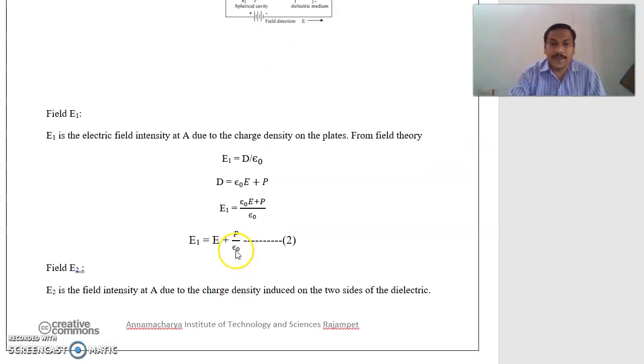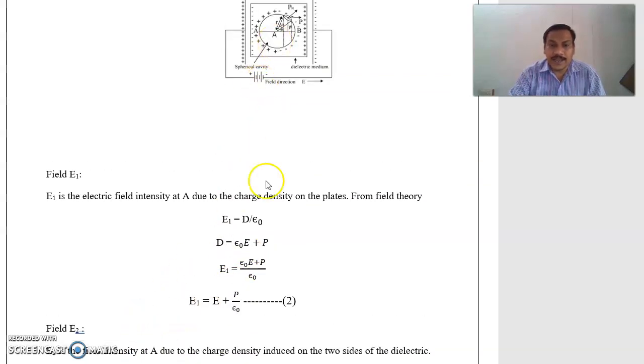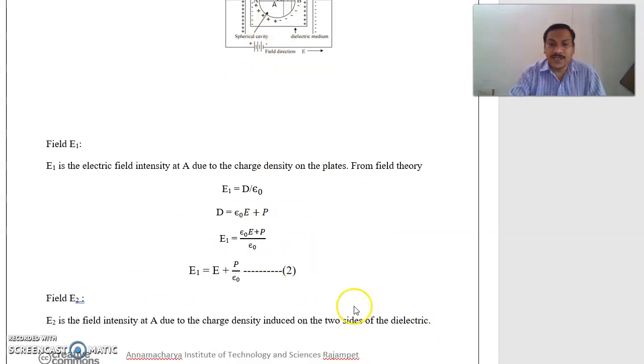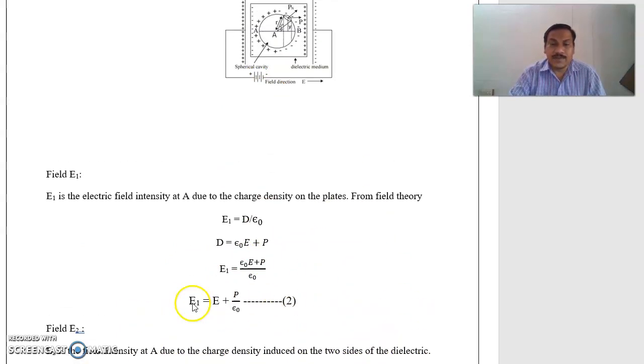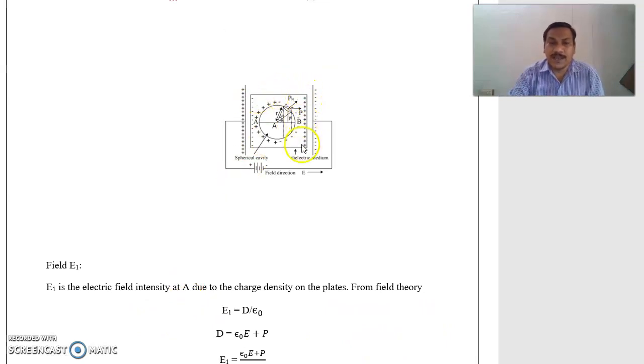Next, field E2. E2 is the field intensity at point A due to the charge density induced on the two sides of the dielectric material. If you keep the dielectric material between two capacitor plates, then the dielectric material is polarized. Opposite charges are induced on the surfaces of the dielectric material. The first capacitor plate is positively charged, so near the first capacitor plate, on the surface of the dielectric material, negative charges are induced.